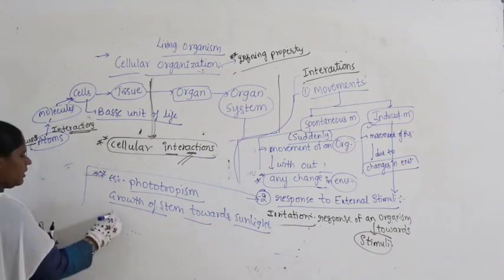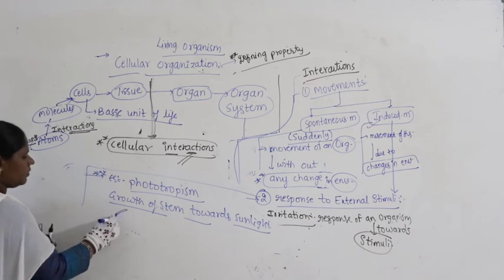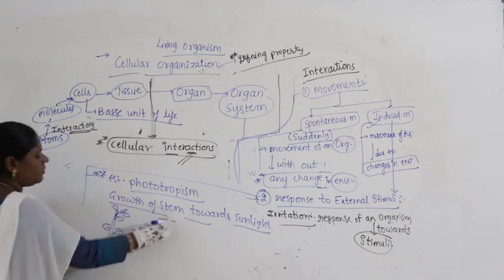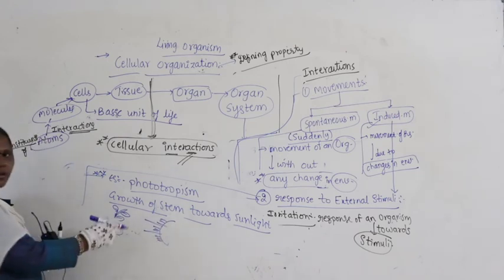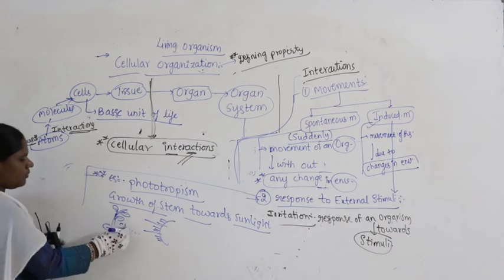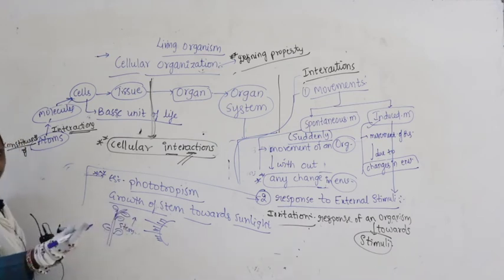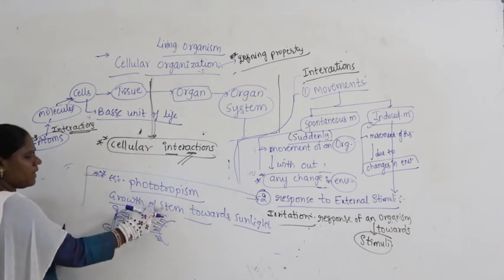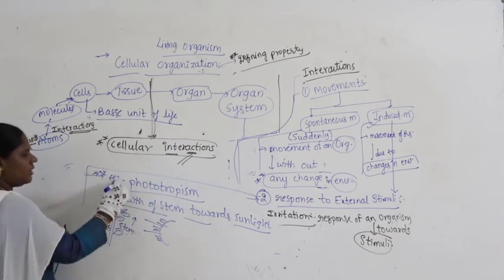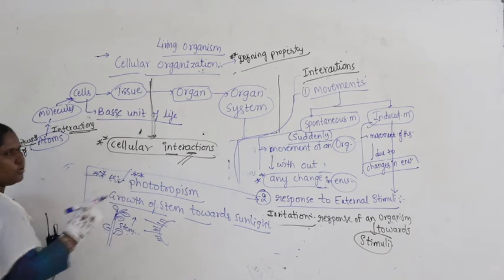The stem will grow, the leaves will grow, the stem bends towards sunlight. That means growth is happening towards sunlight. So the growth of the stem, growth of any part of the plant towards sunlight itself is called phototropism.